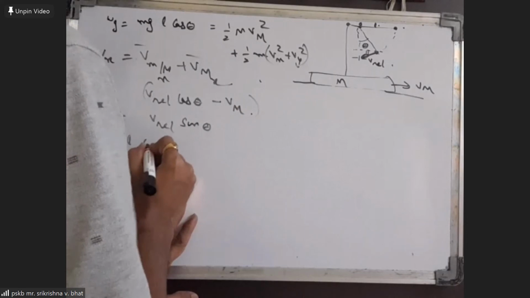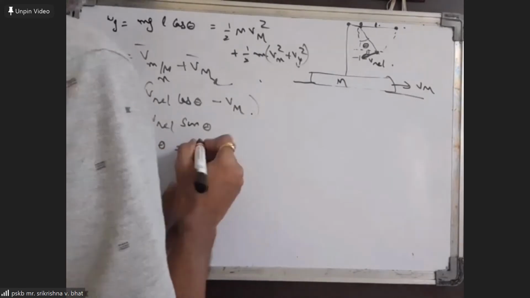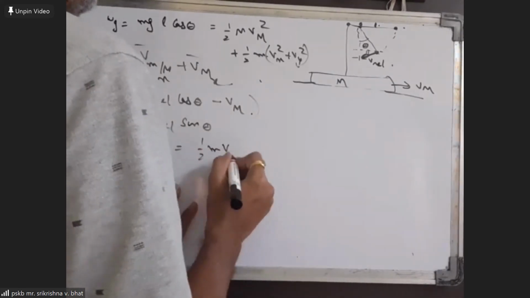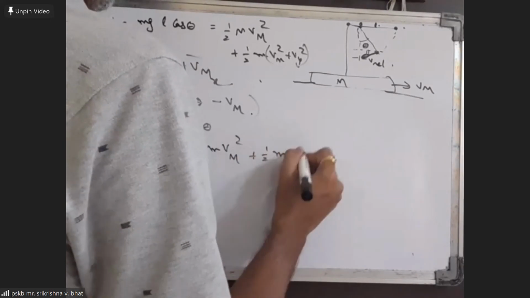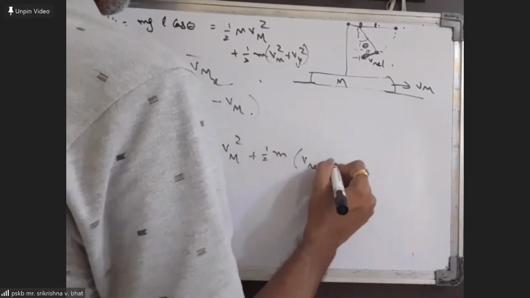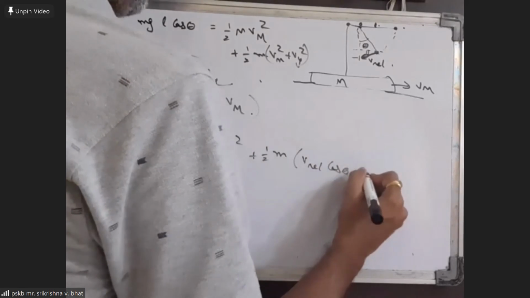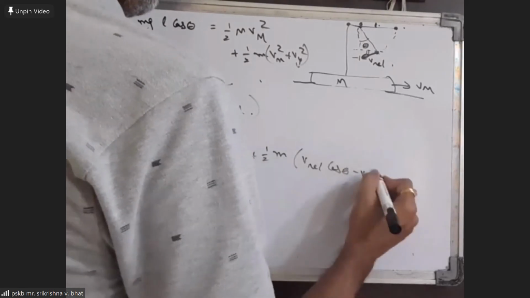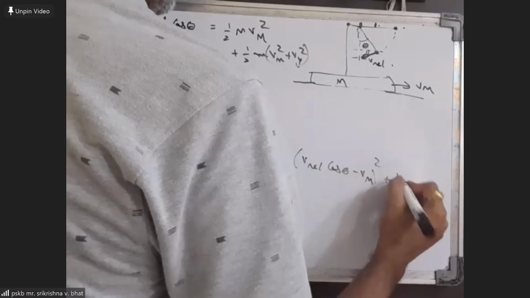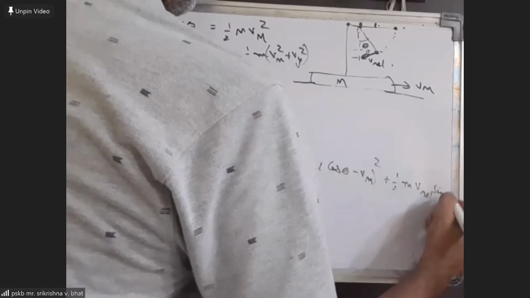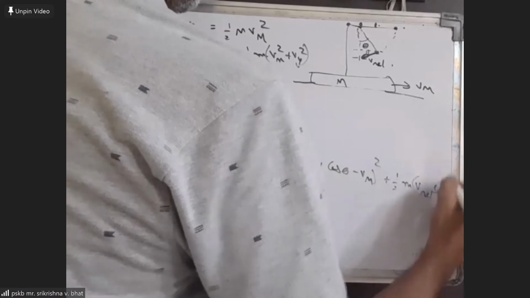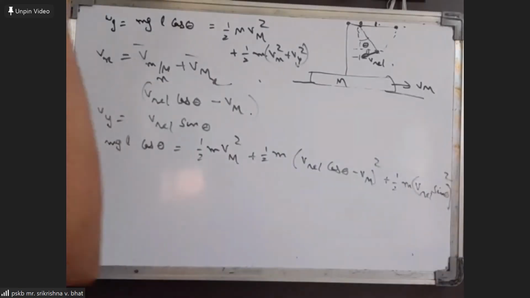mgl cos theta equals half M Vm square plus half small m into (v relative cos theta minus Vm) whole square plus half m into (v relative sin theta) square. Okay, so this is one equation.